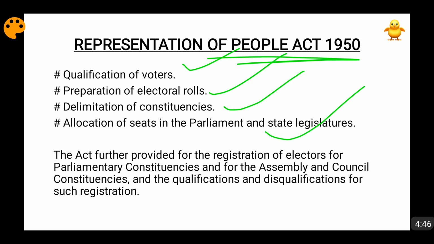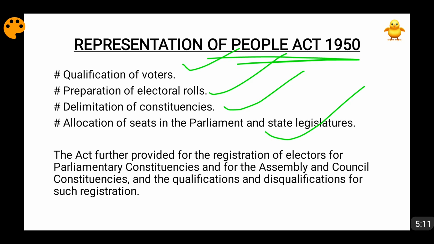Now see what this Representation of People Act 1950 does, friends. This act confers on the president the power to delimit. This I have already told you, friends. Also, registration of electors for parliamentary constituencies, for the state legislative assembly, and for council constituencies, that is state legislative council constituencies. All of this will be done by this Representation of People Act.